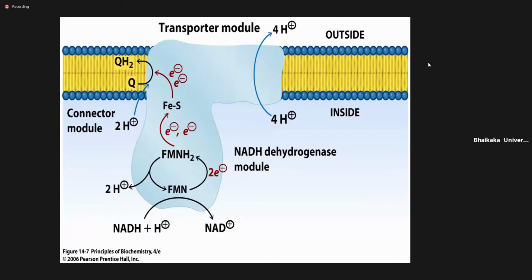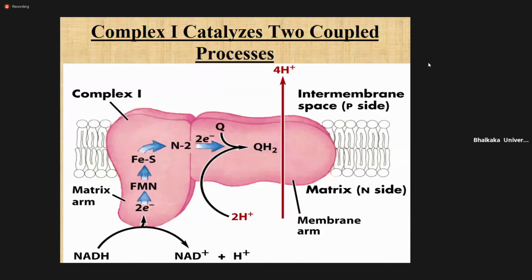Here you can see these 4 protons. When electron transport occurs through complex 1, 4 protons are transported from inside of the mitochondria to the outside. So the electron goes through complex 1 and 4 H plus goes out of the mitochondria. Remember, electron transport with 4 protons outside.